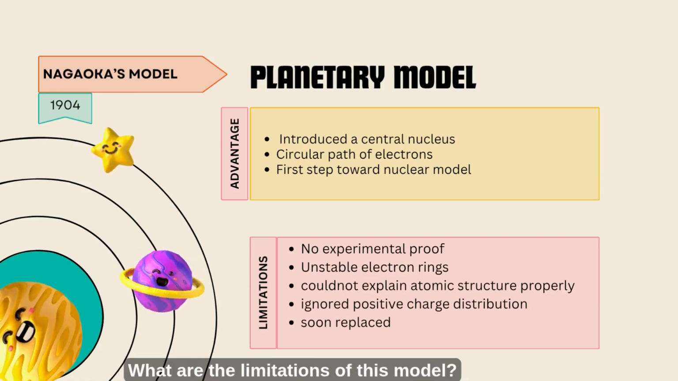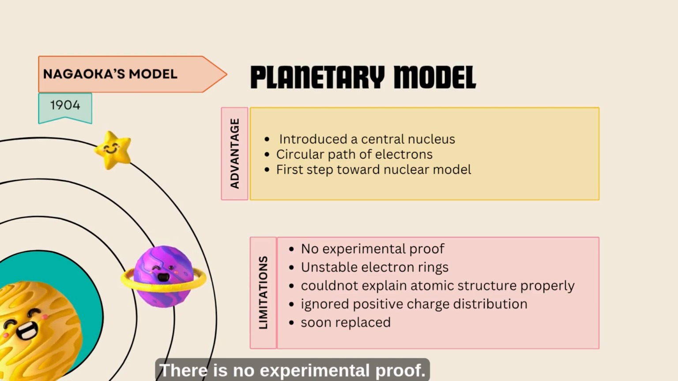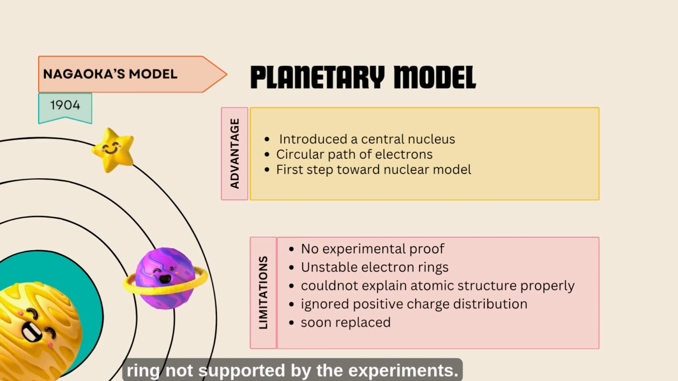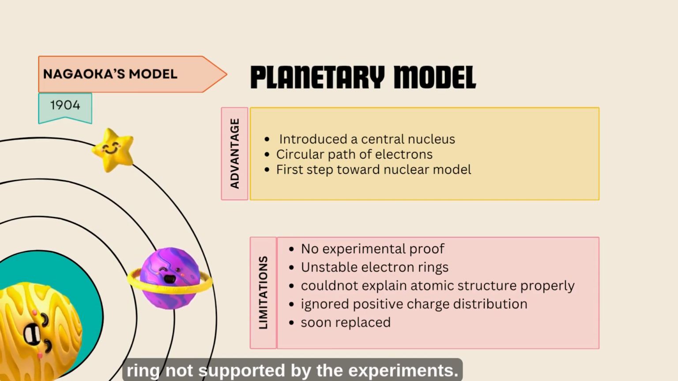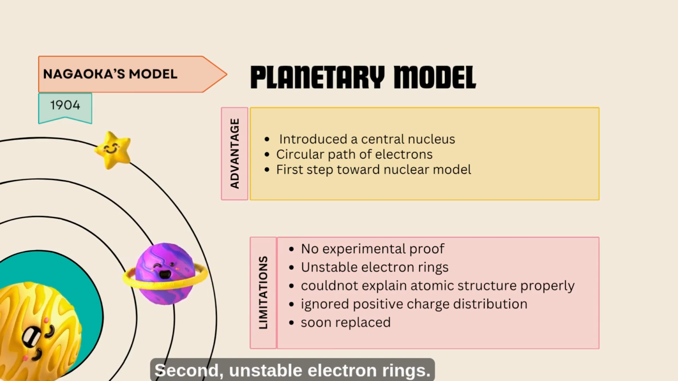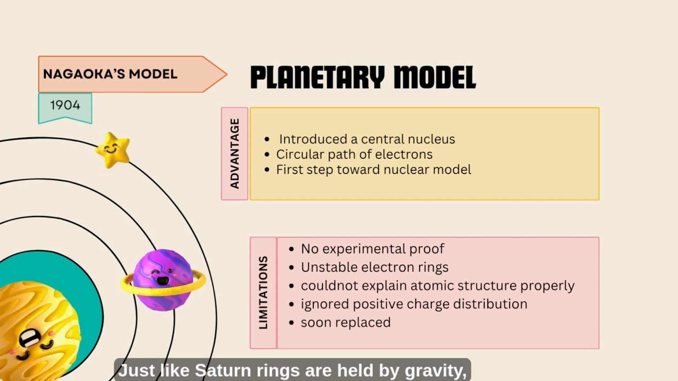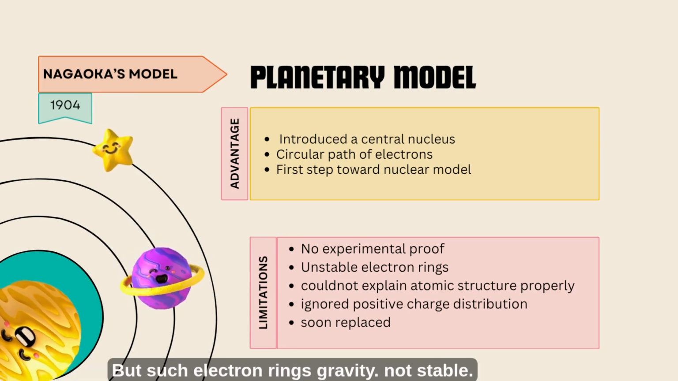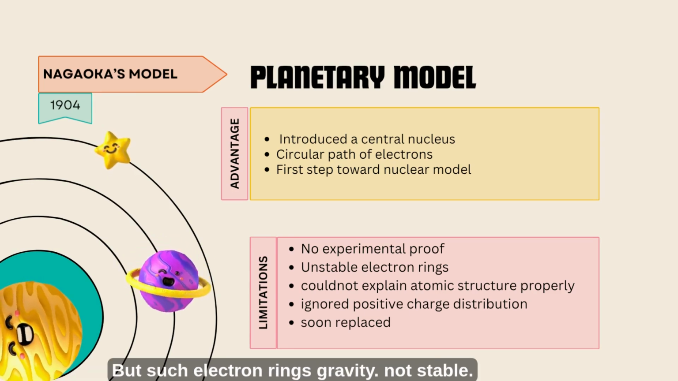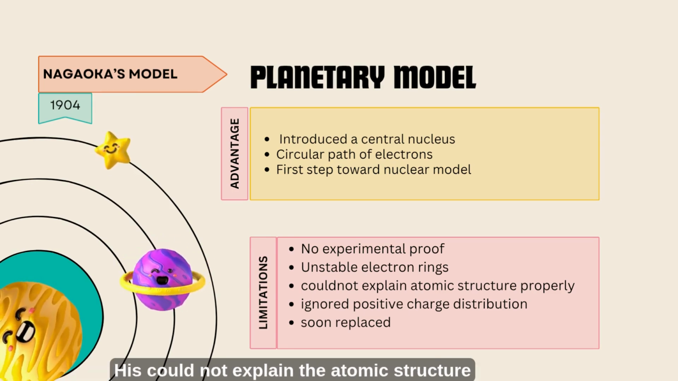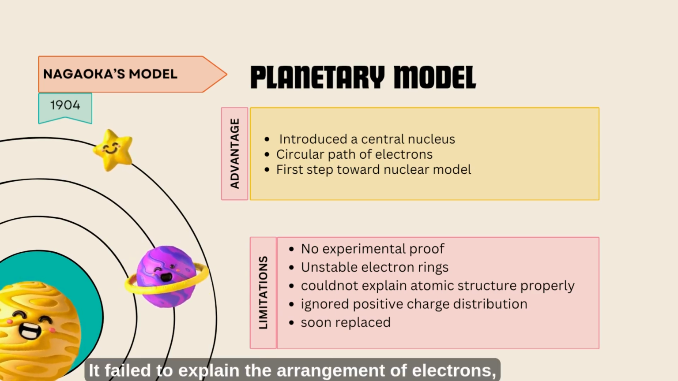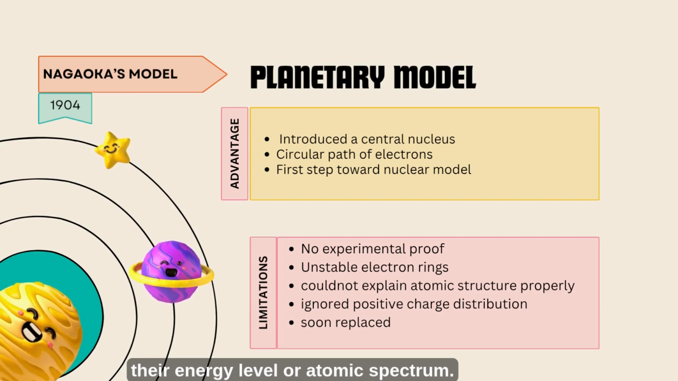What are the limitations of this model? There is no experimental proof. It was only based on analogy with Saturn's rings, not supported by experiments. Second, unstable electron rings. Just like Saturn's rings are held by gravity, he assumed electrons are held by the electrostatic force, but such electron rings are not stable. It could not explain the atomic structure properly. It failed to explain the arrangement of electrons, their energy levels, or atomic spectra.